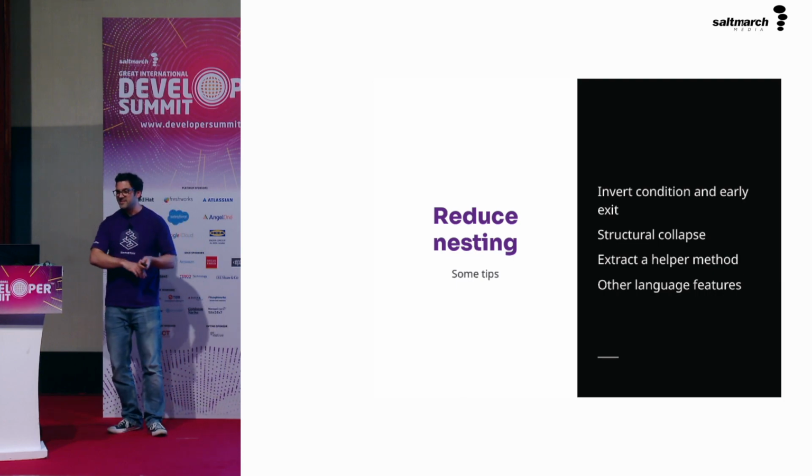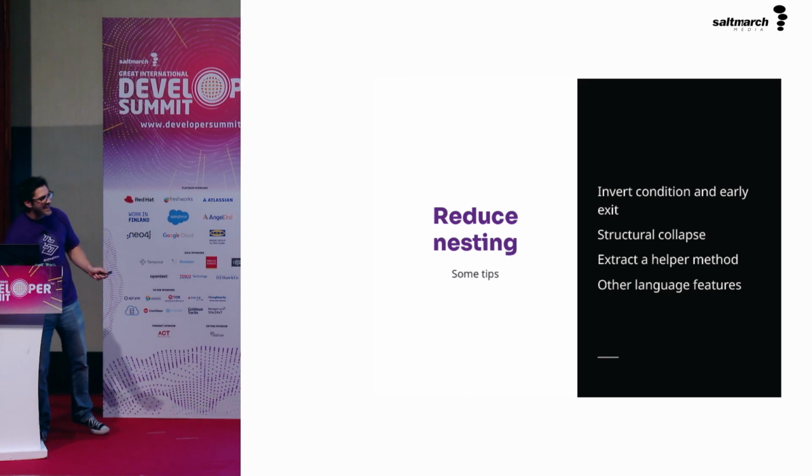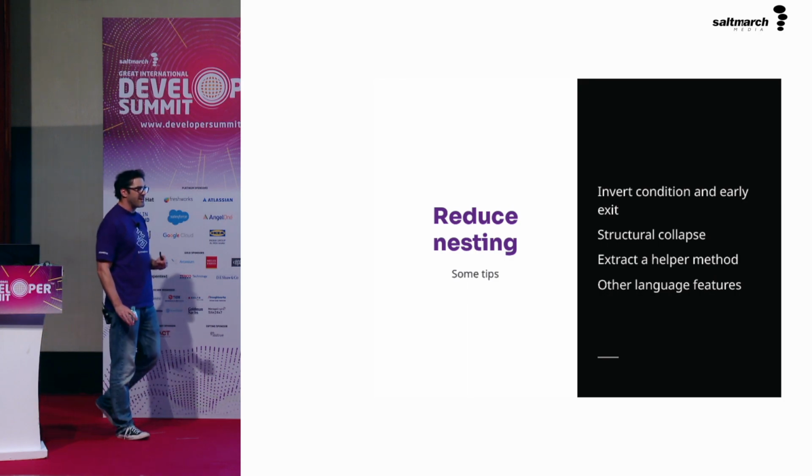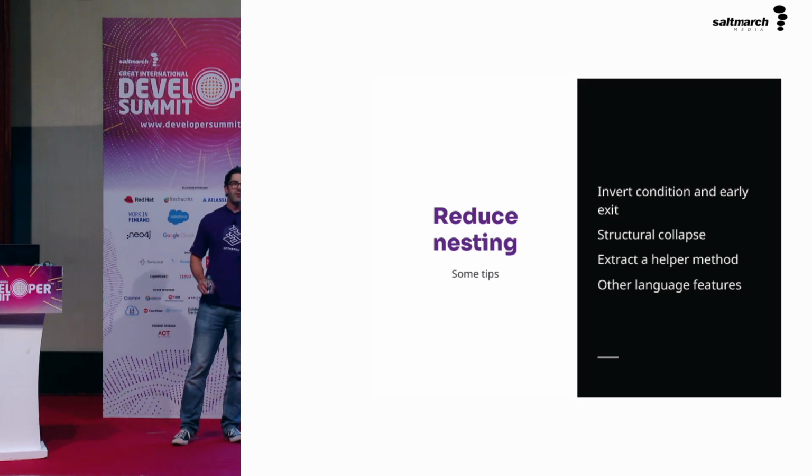We'll be inverting conditions and exiting early, structural collapse, extracting helper methods, and then I do have a couple of tips about other just little JavaScript idiosyncrasies that are newer but really useful for reducing this nesting.